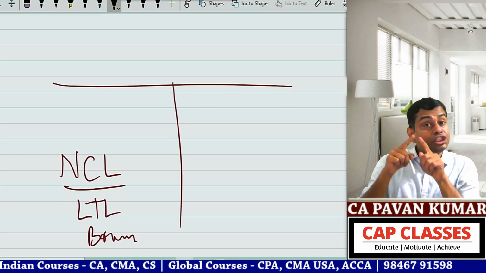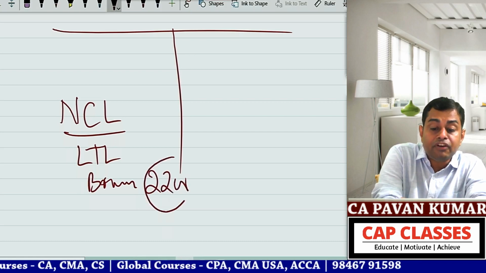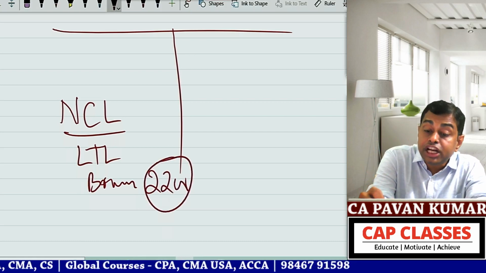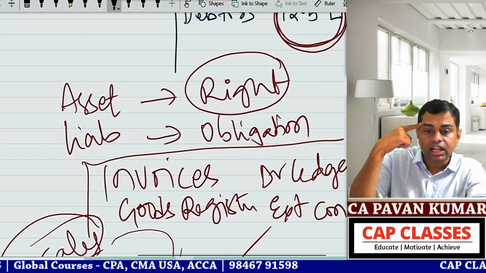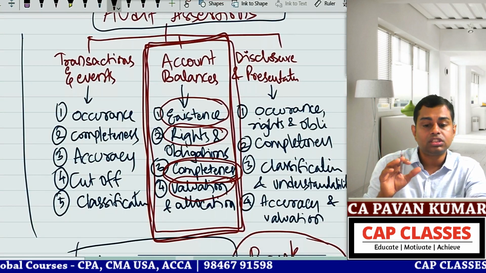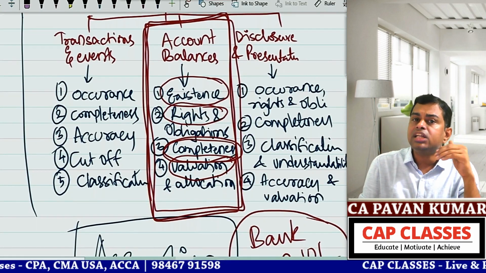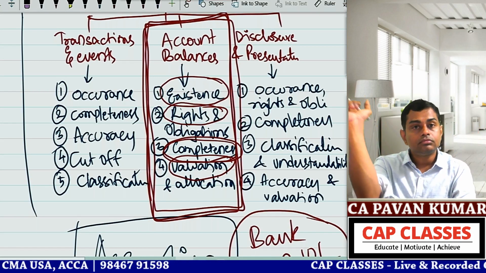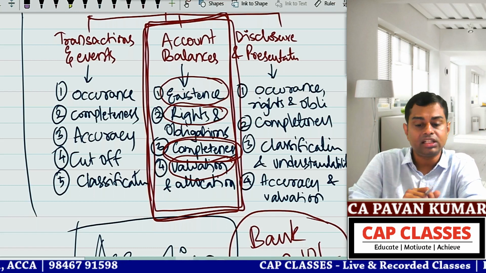Now you will open the schedule. For this, say for example, there is 22 crores. For this 22 crores, there will be one schedule. You will open that schedule. In that schedule, there are 14 types of loans. Now you will ask yourself whether these 14 loans are complete, or maybe the company has some more loans but they are not showing them here. That is your question number 3, completeness. Question number 4.